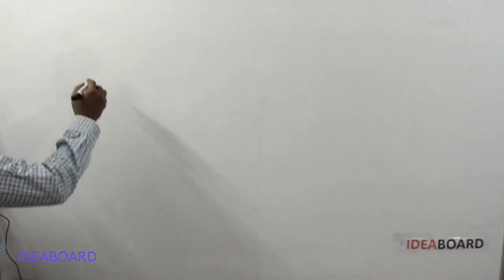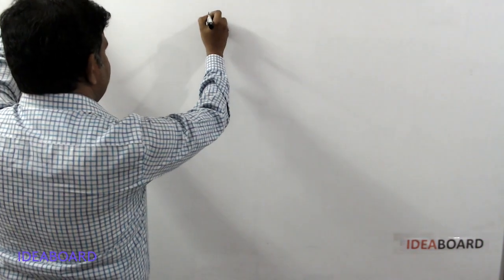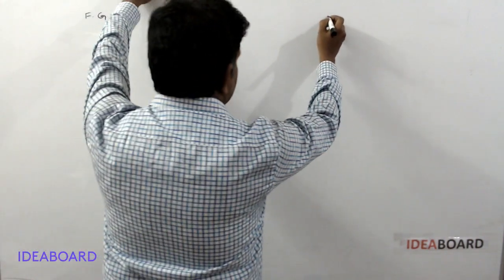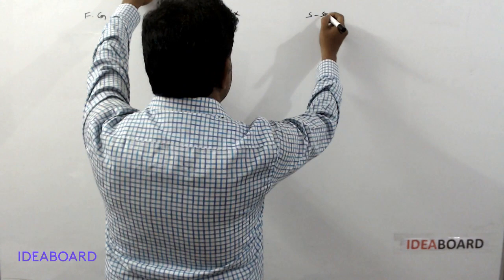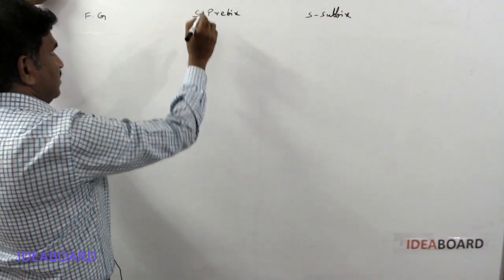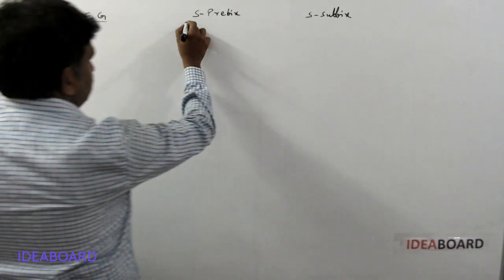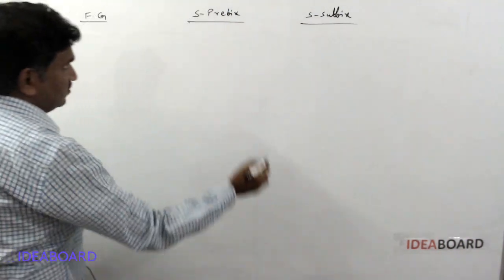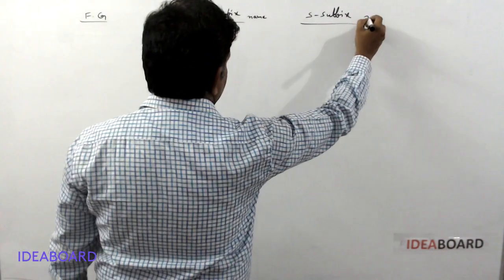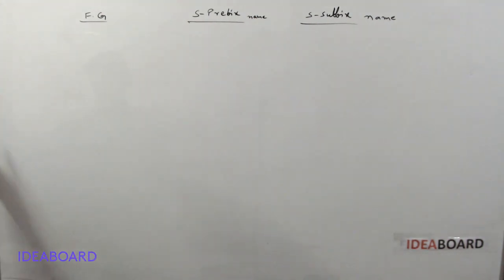Next, functional group, the prefix name, or the secondary suffix name. Secondary prefix name, secondary suffix name. Here: functional group, secondary prefixes, secondary suffix names. If you remember these secondary prefix and secondary suffix names, it is easy to write the IUPAC name of the compound.